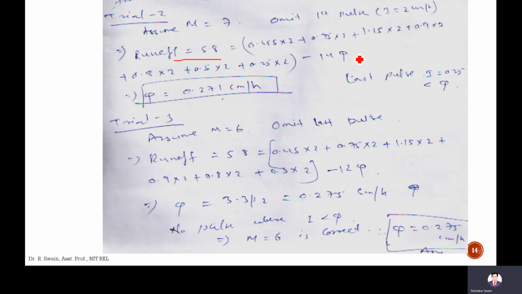So total I delta T is 14.5 hmm, and if you deduct, the runoff depth is given as 5.8. If you simplify, you will get phi equal to 0.271 centimeter per hour.